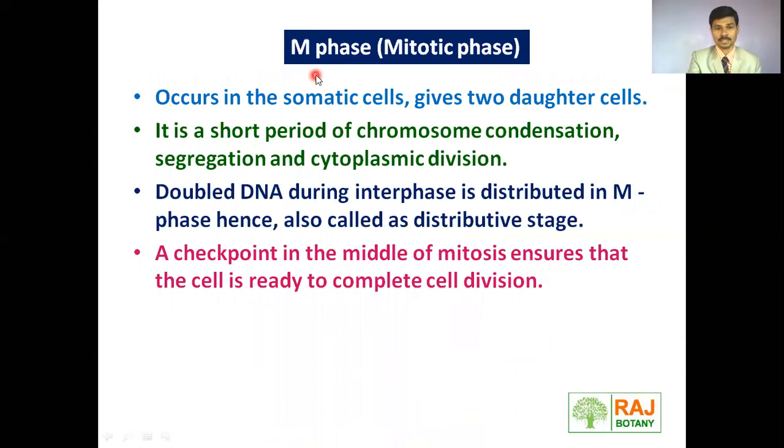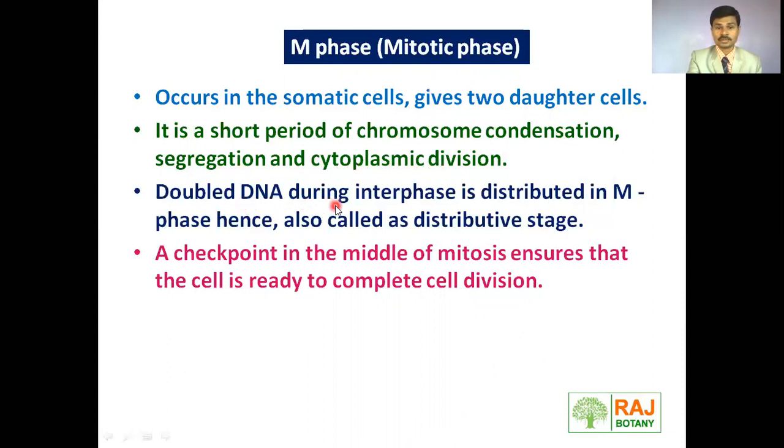Let's see some detail about the M phase, that is the mitotic phase. Mitosis occurs in somatic cells or body cells, and gives rise to 2 daughter cells from one single parent cell. During mitosis, there is a formation of 2 daughter cells which are exactly similar to each other. It is a short period of chromosome condensation, chromosome segregation and cytoplasmic division.